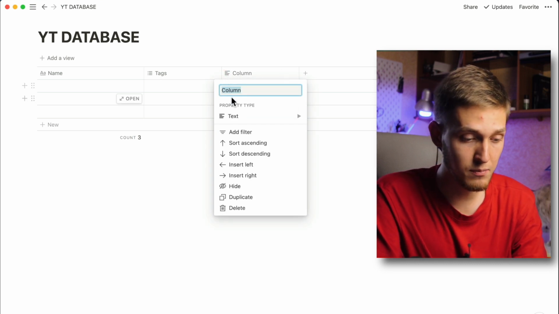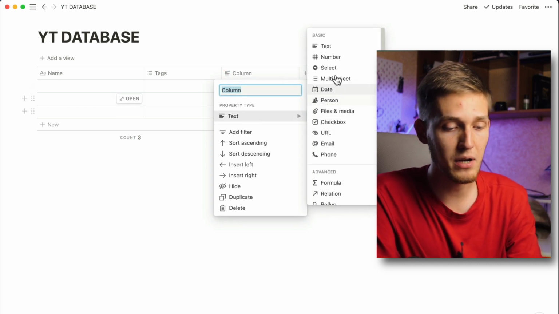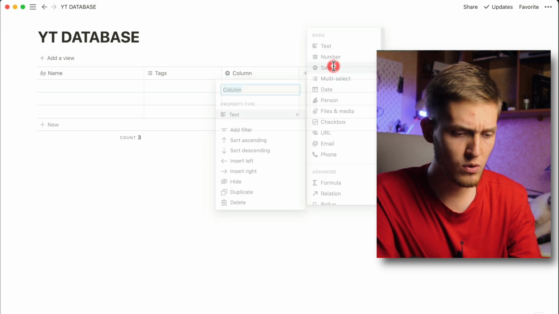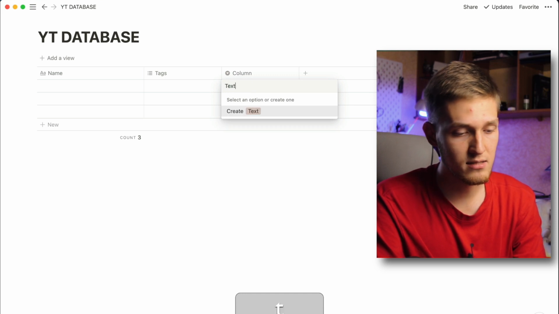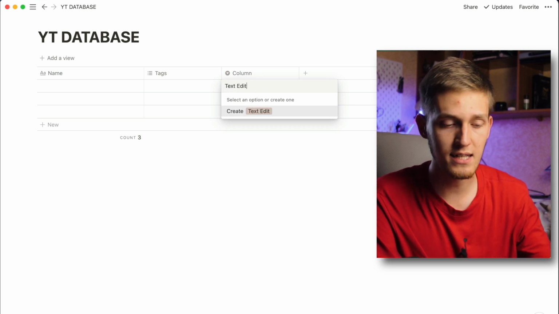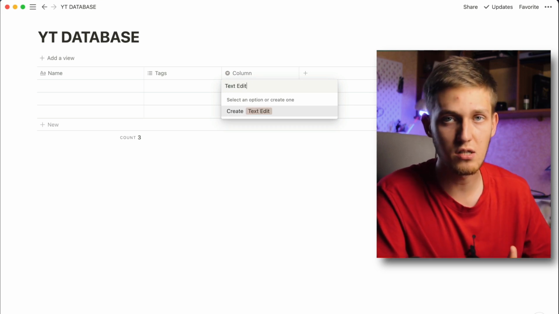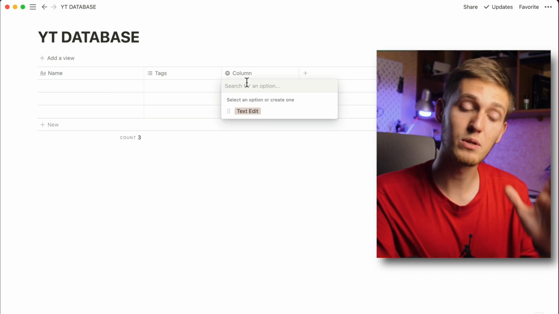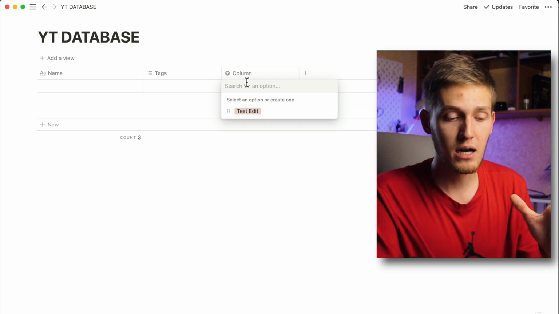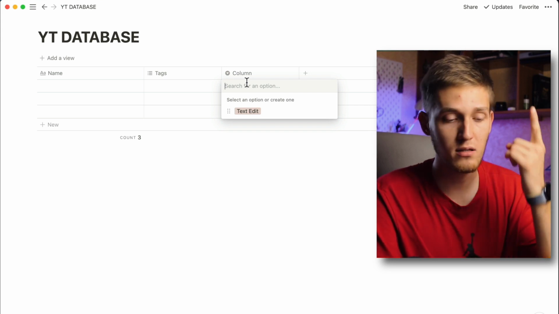Let's create an additional property. Click on this plus and you can see property type, and select the first one, and we will write again some different stuff. For example, text edit. We understand this is our first step to create a new video. We need to write the text. Create.